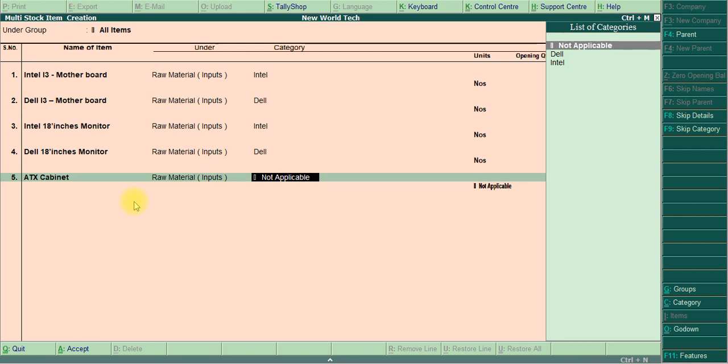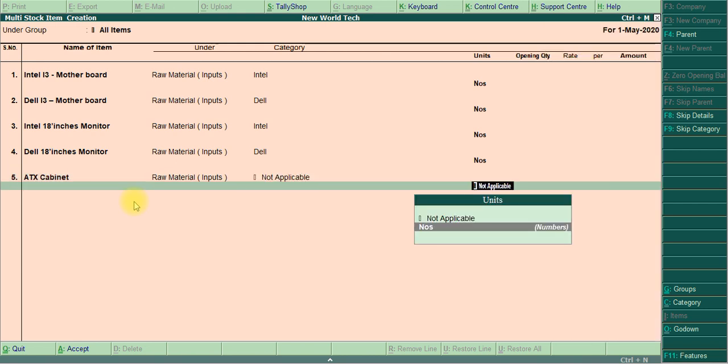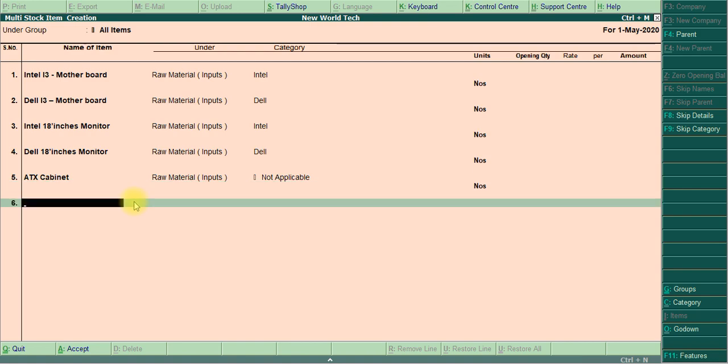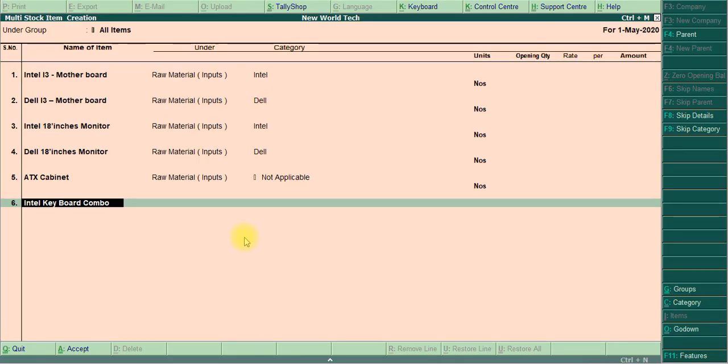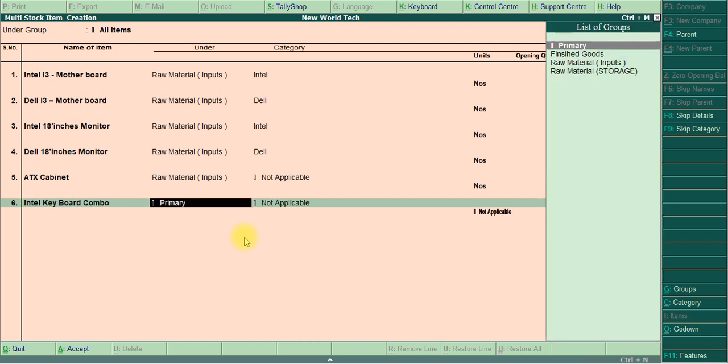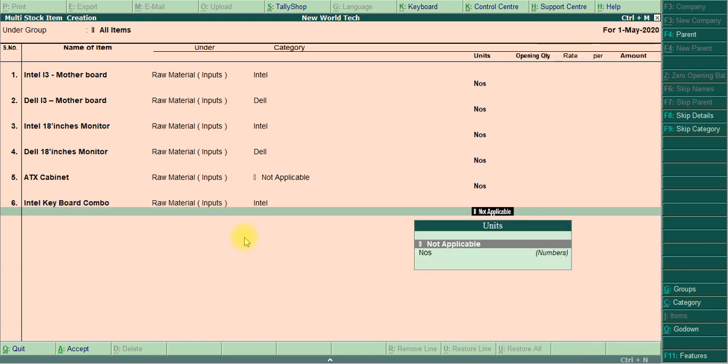Then I select numbers. Then we move to Intel keyboard, a raw material input, Intel, numbers.